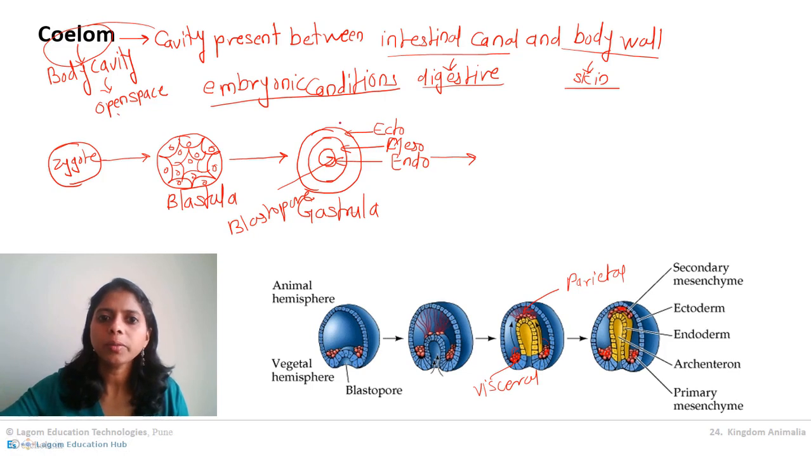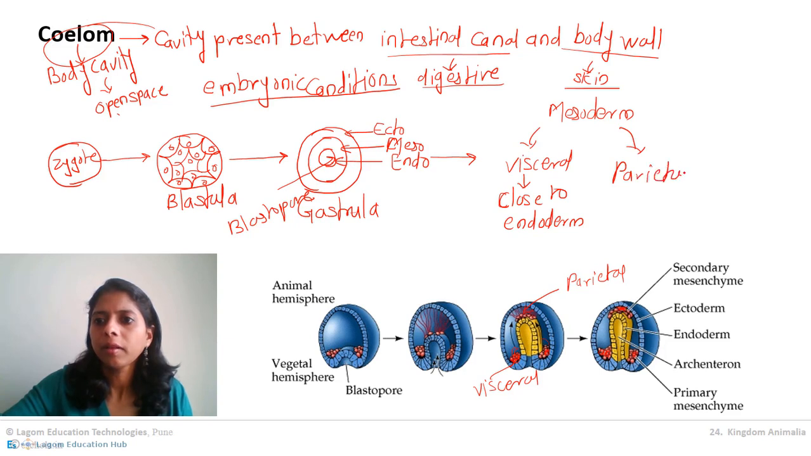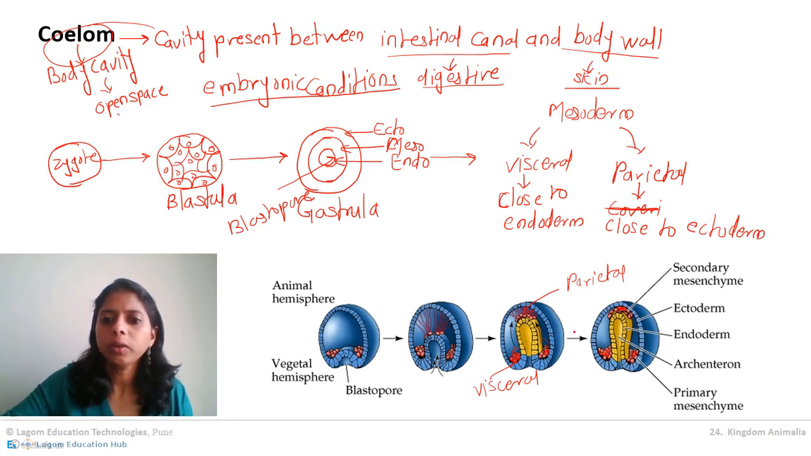So basically, because of the movement of the layer, mesoderm got separated into visceral, which is close to endoderm, or covering the endoderm, and parietal, which is close to ectoderm. So 2 layers are formed. Got it?